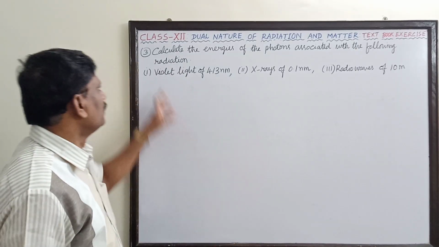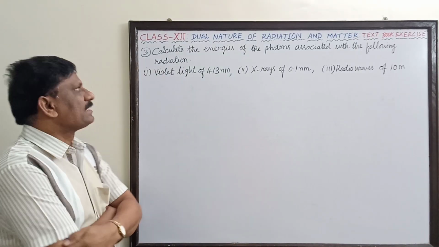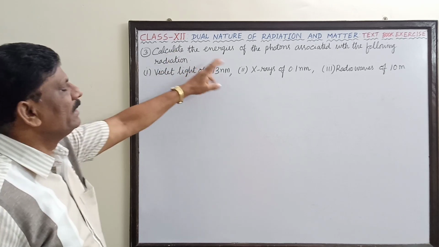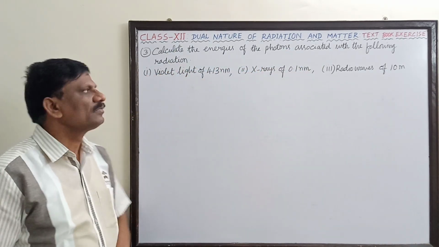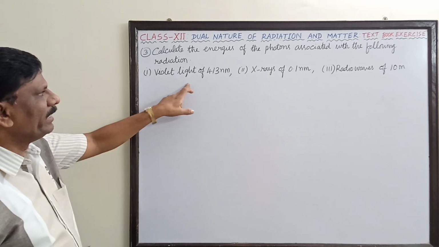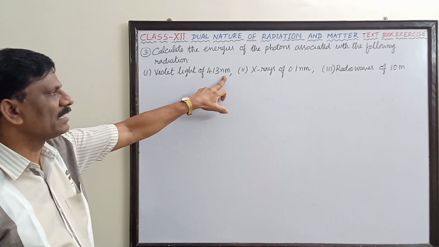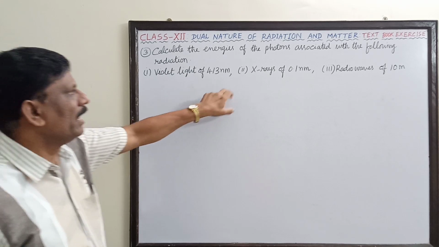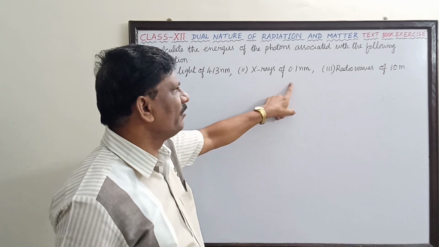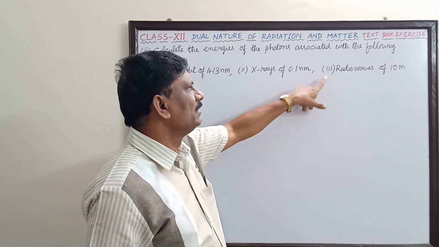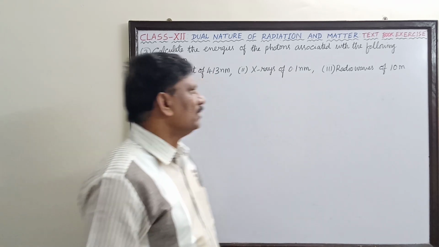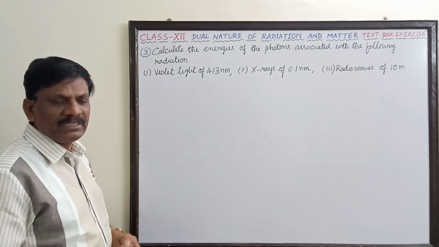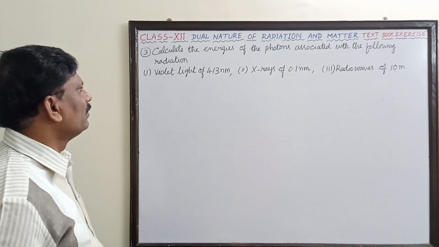Hi students, now the third numerical problem in the exercise. Calculate the energies of the photons associated with the following radiation. First one is violet light of 413 nanometer, second one is X-rays of 0.1 nanometer, and the third is radio waves of 10 meter. It's a very simple and direct numerical problem.